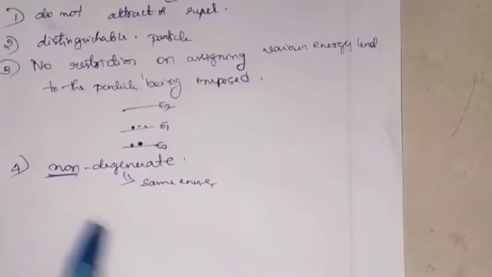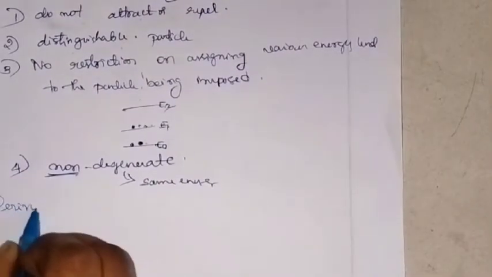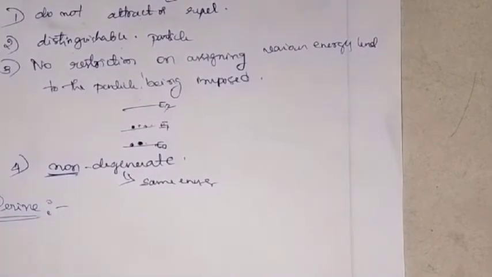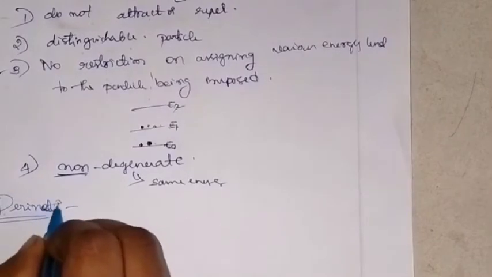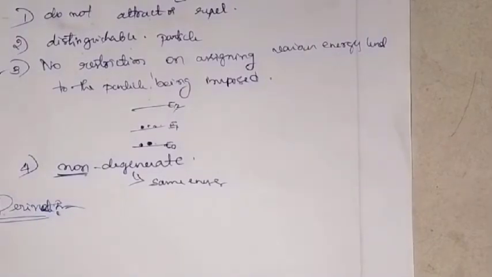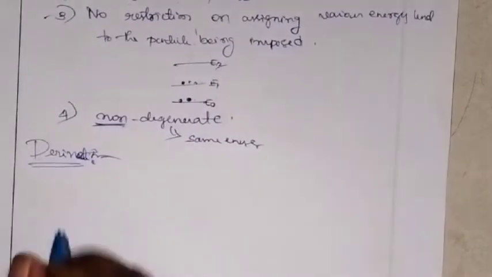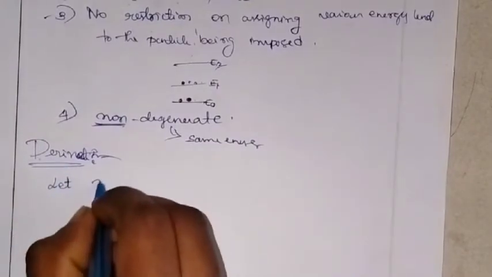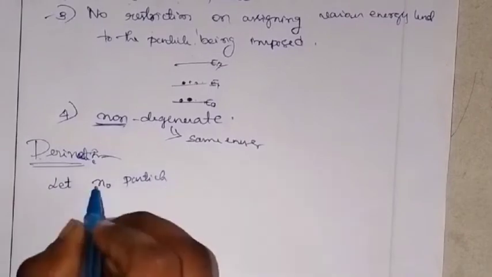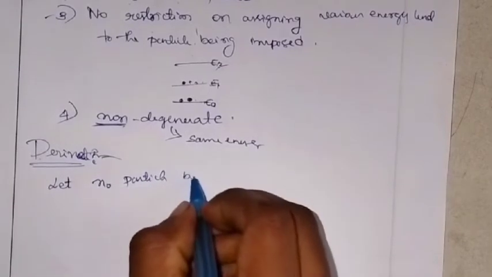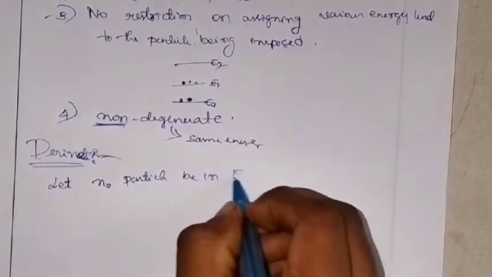Now we will derive the Maxwell Boltzmann equation. The derivation starts. Let n0 particles be in energy E0.